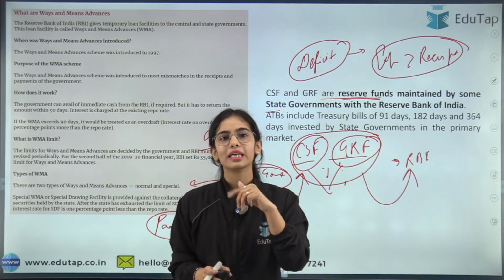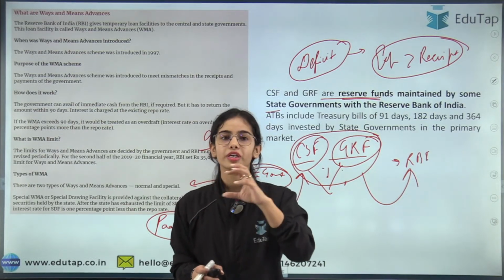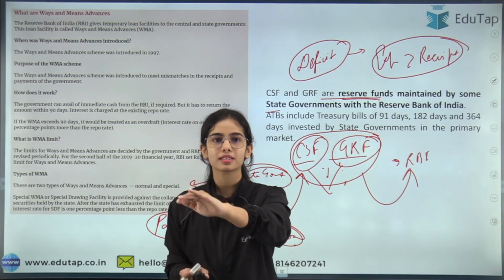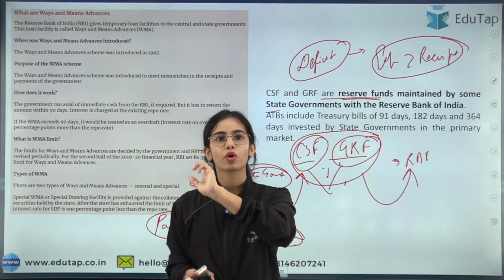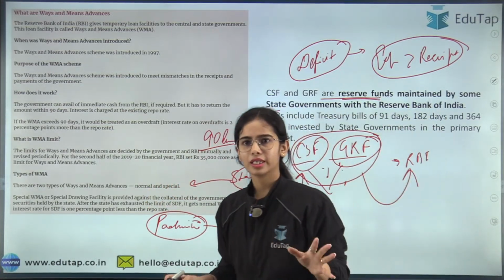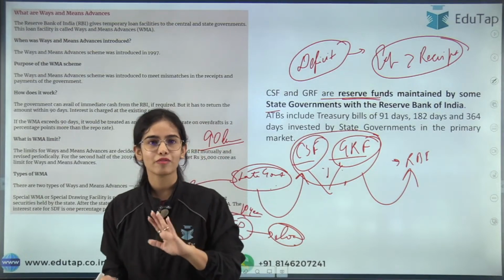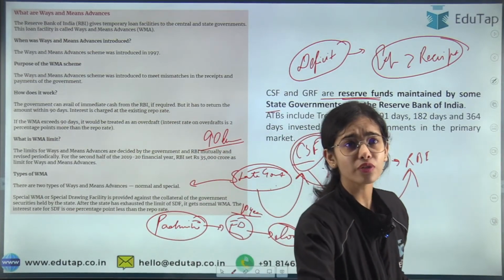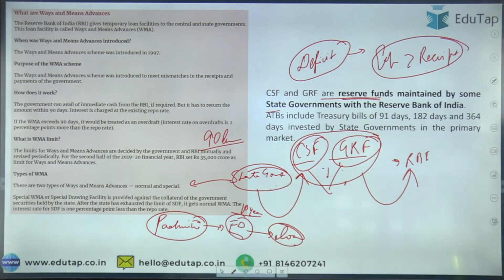Now what is the collateral? It can be CSF, GRF, where lesser interest will have to be paid, and if you are keeping the collateral as the ATBs or the government securities, a little higher, that is repo rate minus 1%, will have to be paid. Clear? Have you understood this part? Most of you are saying clear. Now will you get confused in this WMA, SDF and overdraft, because many of the queries come for this part only.